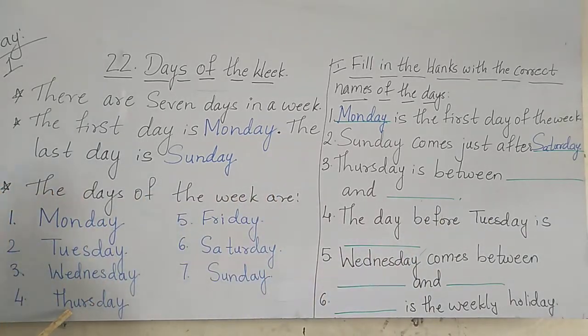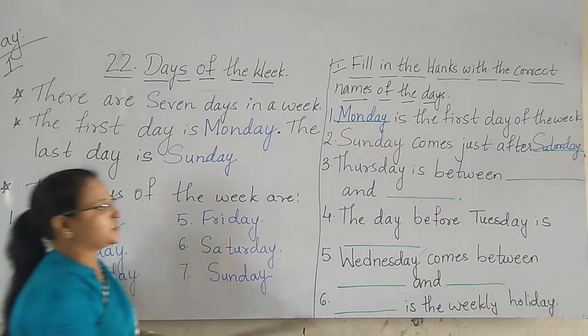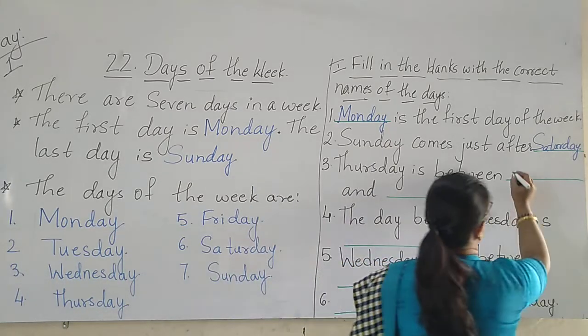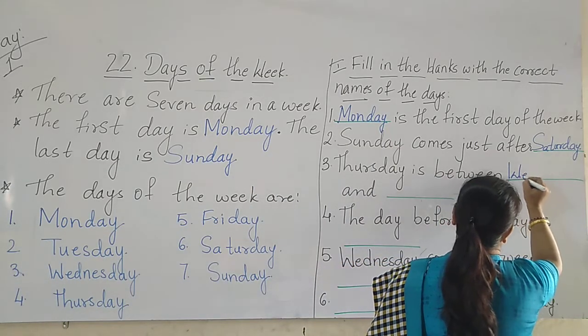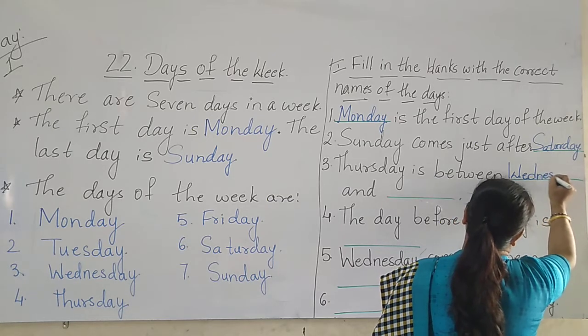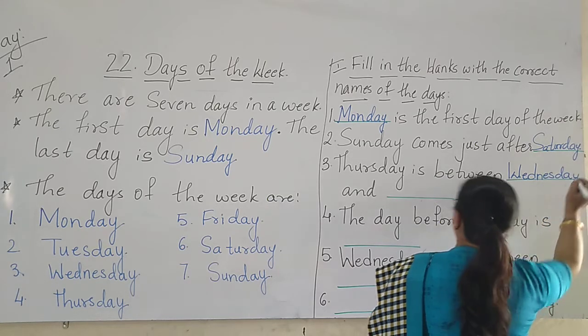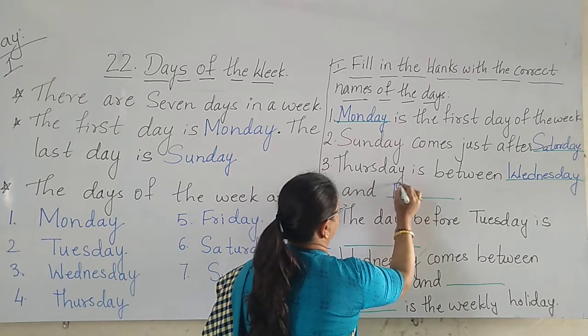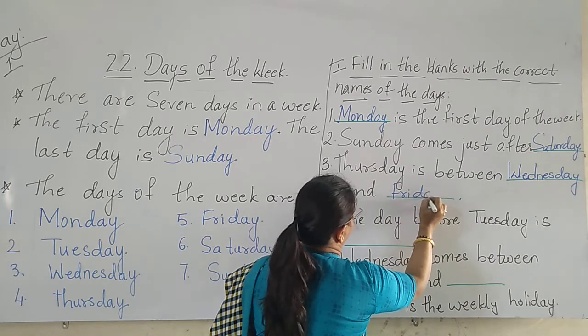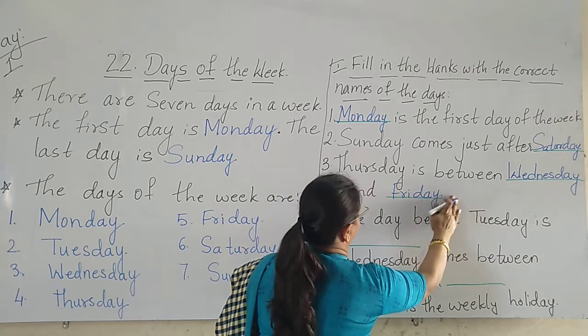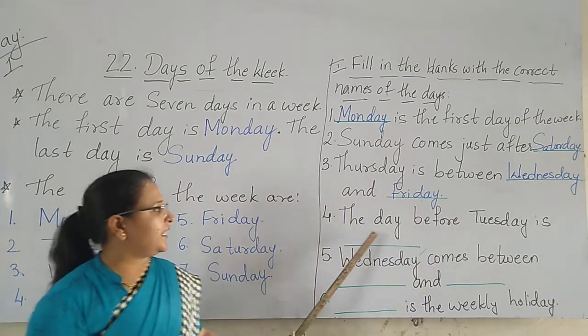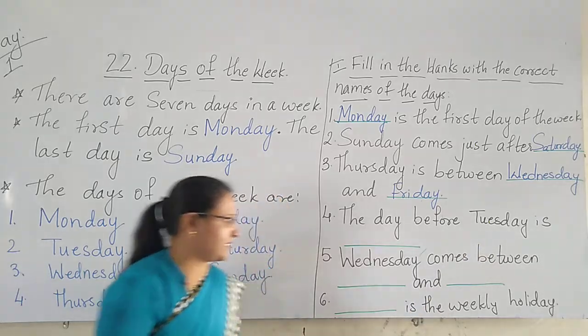Next, Thursday is between dash and dash. Thursday is between, that is the middle one. Which one is in the middle? Wednesday and Friday. Yes, Thursday is between Wednesday and Friday. So here it is first is what? Wednesday. And Friday.